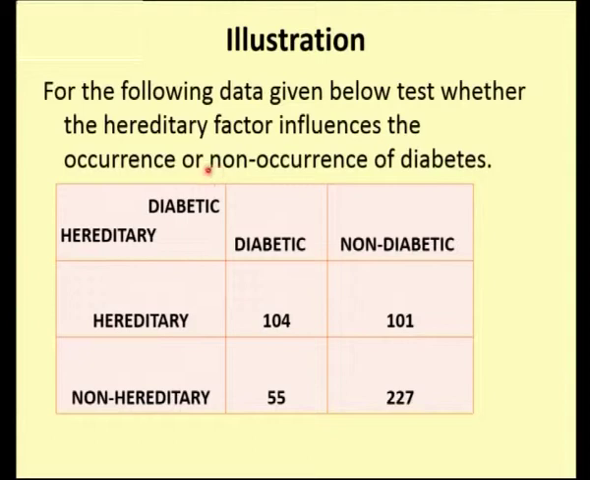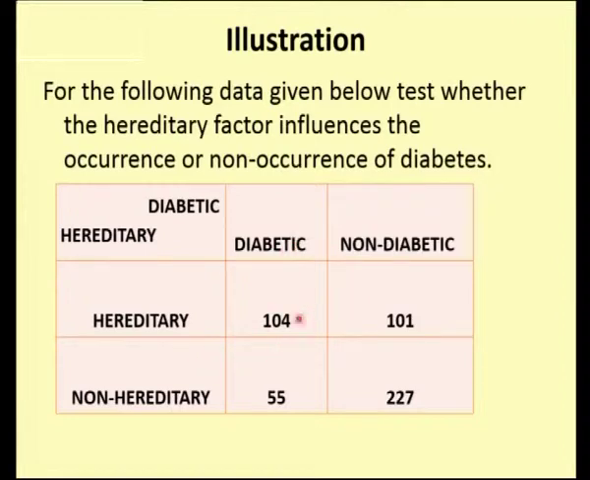For the following data given below, test whether the hereditary factor influences the occurrence or non-occurrence of diabetes. If a person is diabetic, we want to check whether this diabetes is due to heredity or not, or whether heredity is an important factor for diabetic patients or not. These two are nothing but attribute type data. Both are characteristic in nature, and we have to find the cell frequencies for these diabetic and hereditary factors.